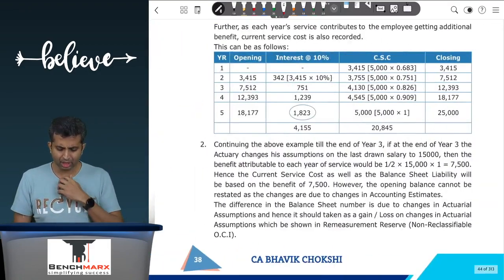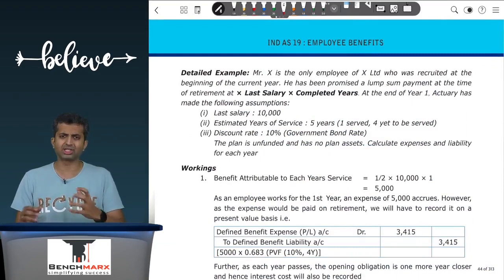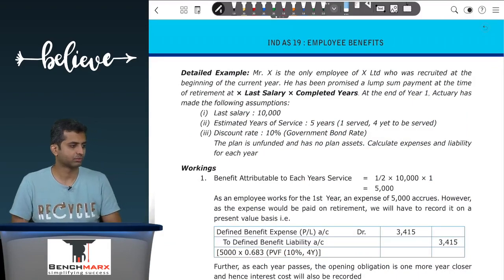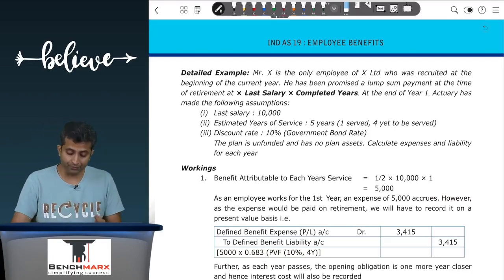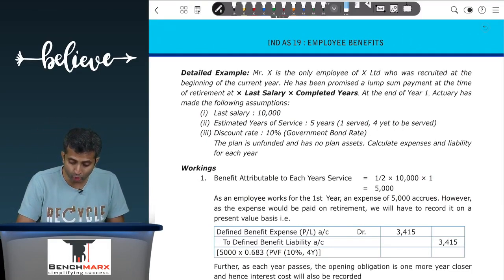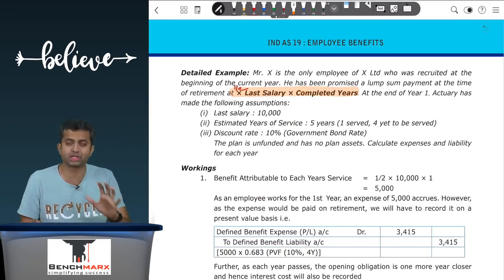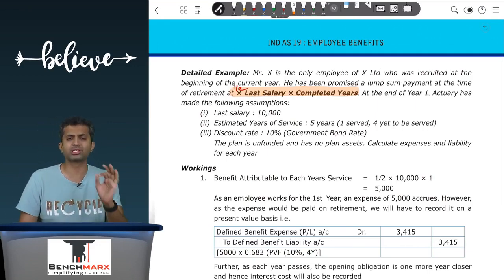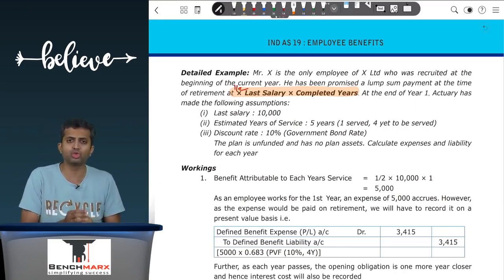So we have kind of understood a lot of this using an example over here. I'll not go into too much of the nitty-gritties. However, you can refer to this example. The example over here says, so in this example there is a Mr. X who is joining the company and is the only employee of the company. He is offered a benefit of 1/2 into the last month's salary. So over here this is, let us say, 1/2 into the last drawn salary into completed years of service. This is a benefit. Now this is called a defined benefit plan because the benefit amount over here is defined. The contribution is irrelevant.